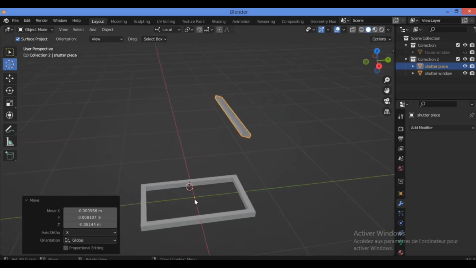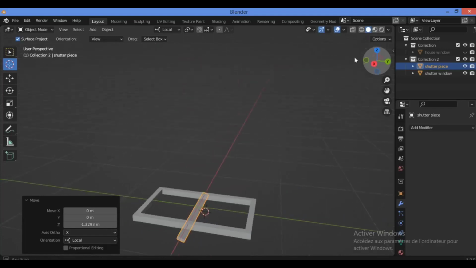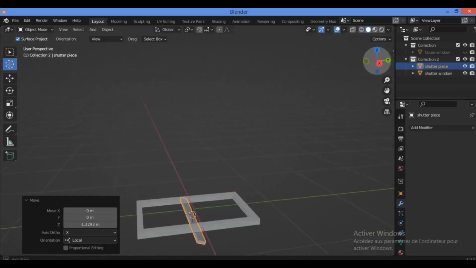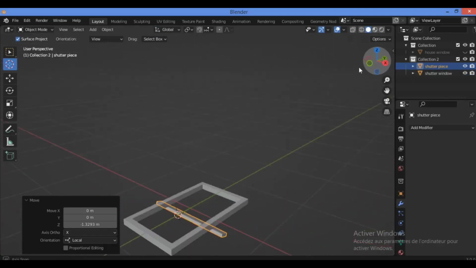So I'm going to integrate it for the shutter. So grab it along the Z axis. Not local, it should be global in order to avoid some mistakes in rotation.